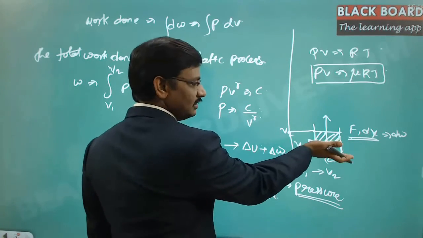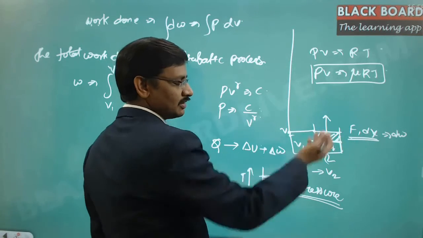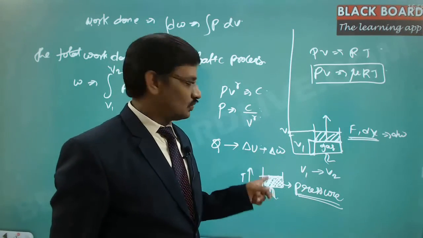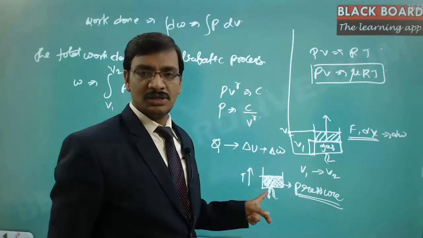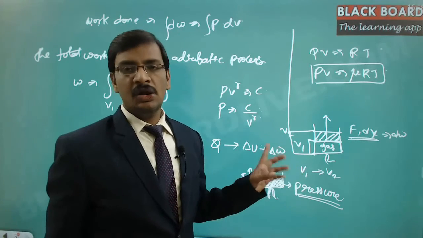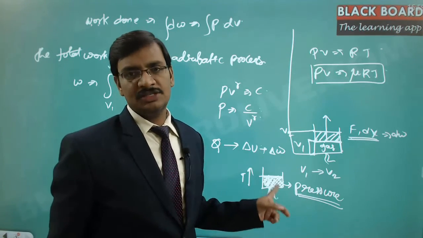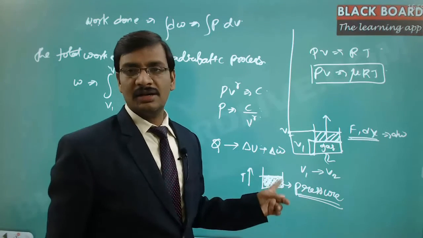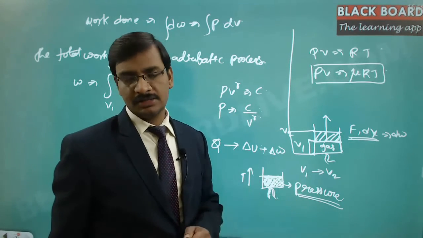That means the lid is moved to some extent and the temperature of the system is raised. Now in this particular case, as you are not allowing it to move, the pressure is developed, and at the same time the temperature is increased. Due to that, the internal state of this system is increased to a greater level. Hence the internal energy is said to be increased in this case.